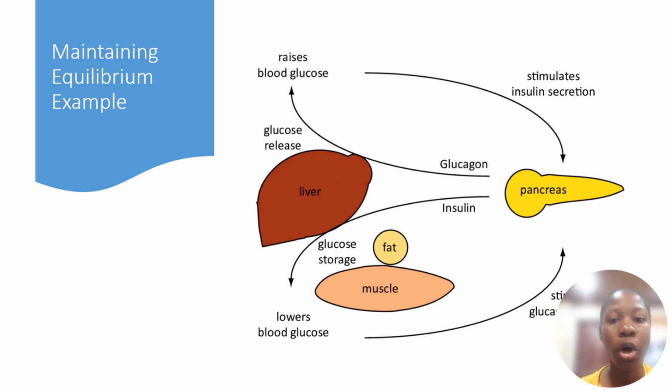Good. So what is happening is if your blood sugar level is too low, your body is going to be releasing this thing called glucagon, and glucagon is going to be increasing your blood sugar level. If your blood sugar level is too high, your body is going to be releasing insulin, and the insulin is going to help to lower the blood glucose.